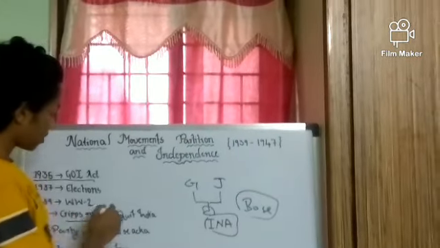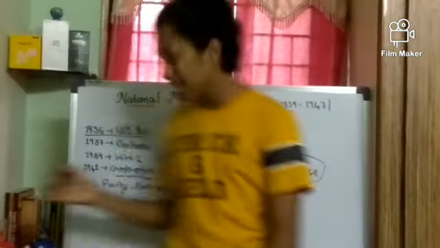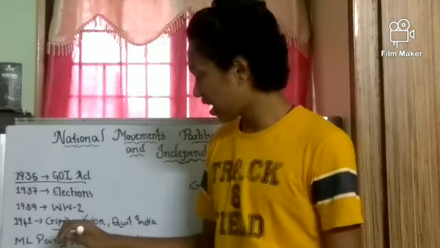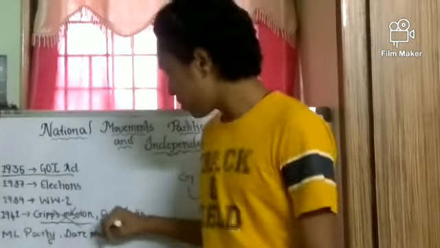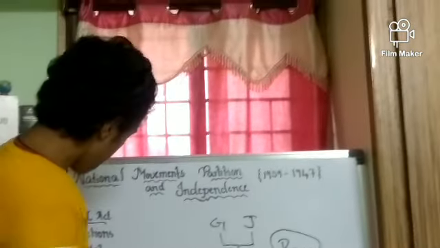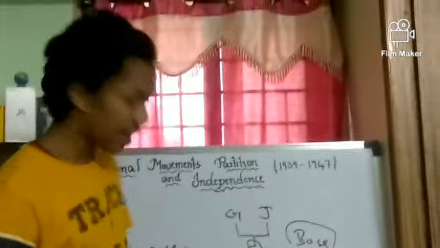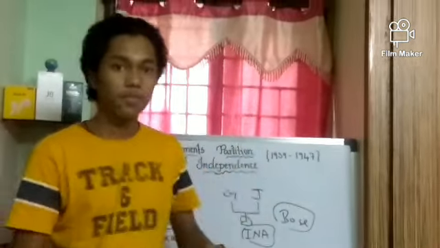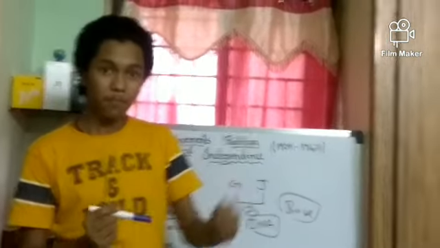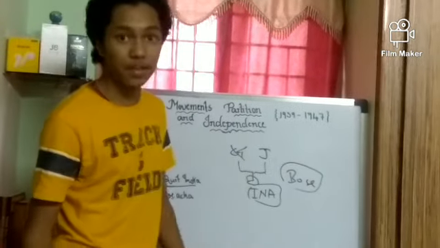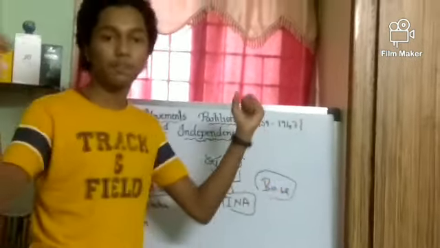So Cripps mission was a failure, and immediately after that, around September, the Quit India movement was started by Gandhi. Quit India movement started and it lasted long. So Cripps mission was a failure and Quit India movement started. And then in the World War, until then Britain was weak. Now what happened is Russia defeated the Nazis, the German people, and now Allied powers got the power.